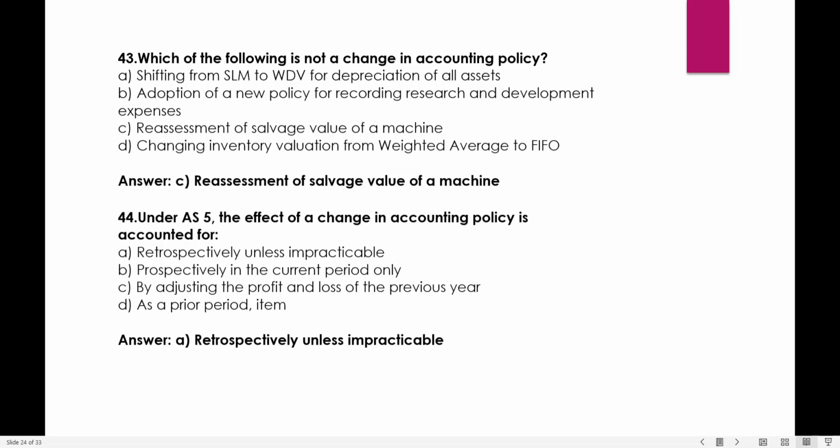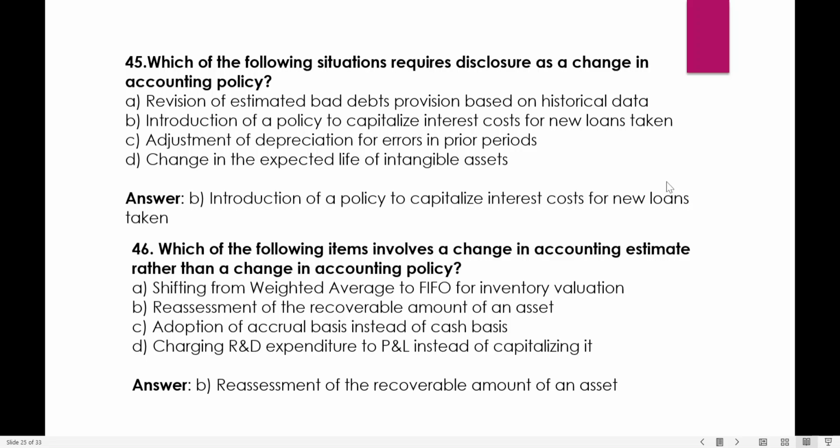Okay, under AS-5 the effect of a change in accounting policy is accounted for retrospectively, unless impracticable, prospectively in the current period only, by adjusting the profit and loss of the period as a prior period item. So accounting policy में हम always retrospective effect देते हैं, unless impracticable. Which of the following situations requires disclosure as a change of accounting policy?